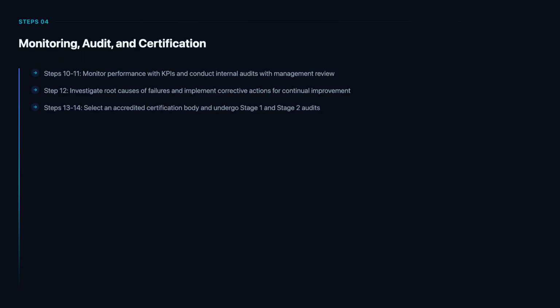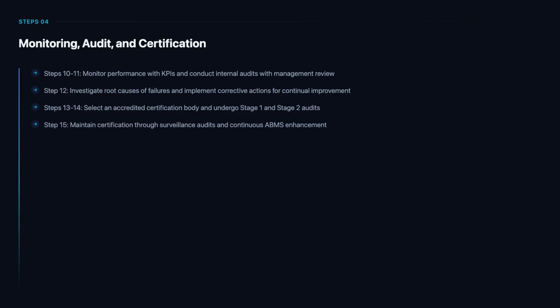Steps 13 and 14 cover certification. Select an accredited certification body, then undergo the two-stage audit process. Stage 1 reviews your ABMS documentation and readiness. Stage 2 is the on-site assessment that evaluates implementation effectiveness through interviews, evidence review, and testing of controls.